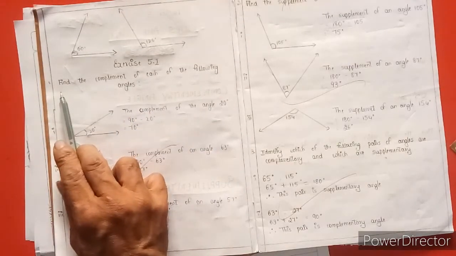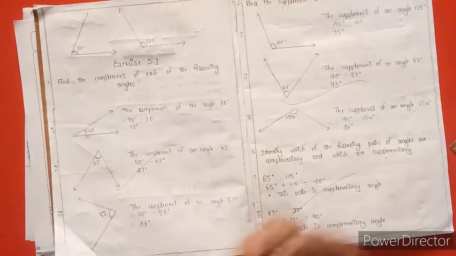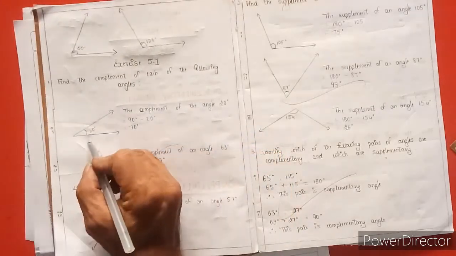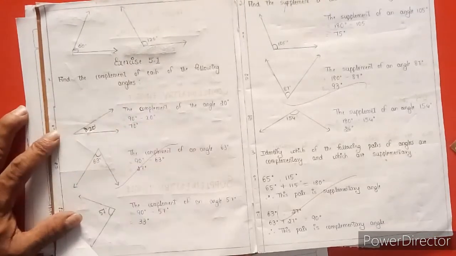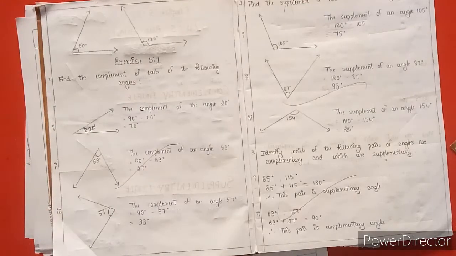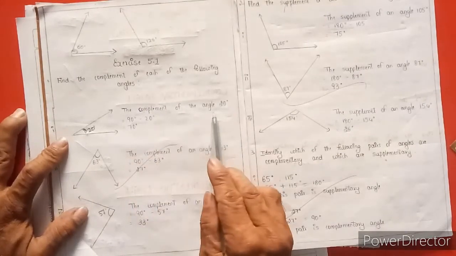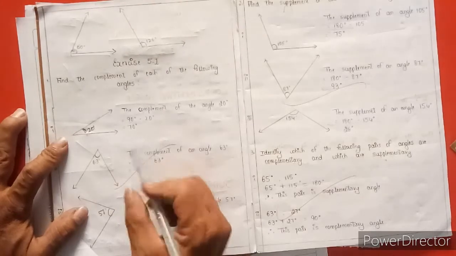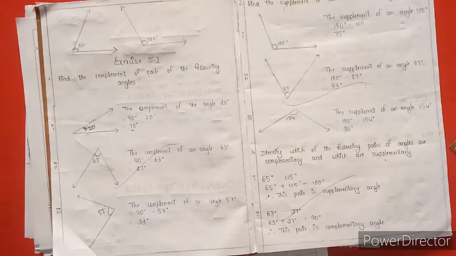Find the complement of each of the following angles. Complement means 90 degrees, and supplementary means 180 degrees. The first diagram gives an angle of 20 degrees. Complementary angles make how many degrees? 90 degrees. So the complement of the angle 20 degrees is 90 degrees minus 20 degrees, which is exactly 70 degrees. If we add 20 plus 70, we get 90, the complementary angle.